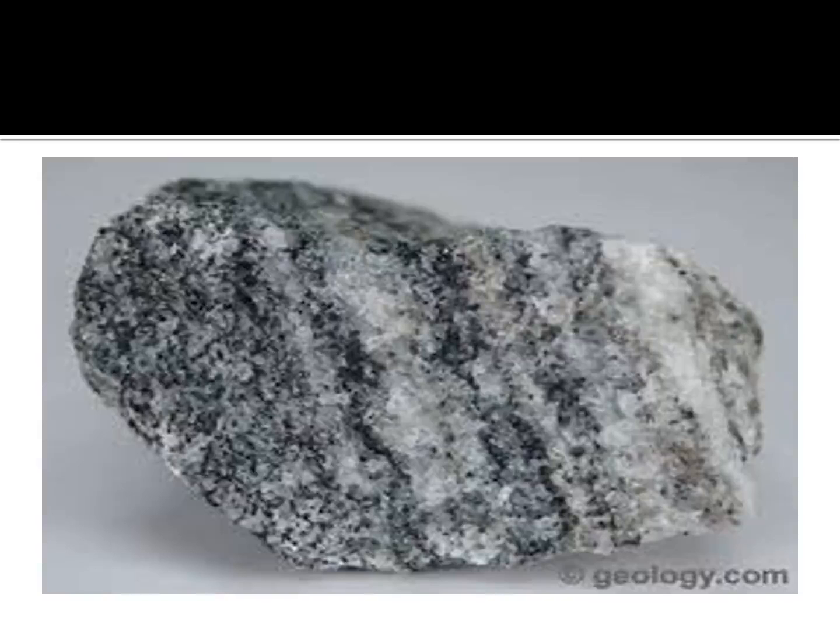Change of form. This is, you see the layers. This type of rock is made from the igneous and sedimentary rocks. Okay, all types of layers are there, black and white, light white, dark white, like that layers are there.